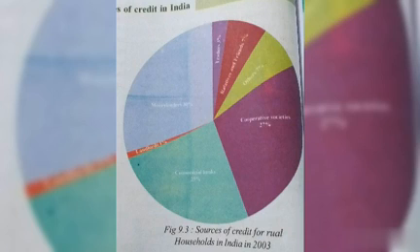You will also notice that moneylenders are an important section of informal credit providers in India. Farmers and others like weavers take loans from the informal sources, which play a major role in our country.